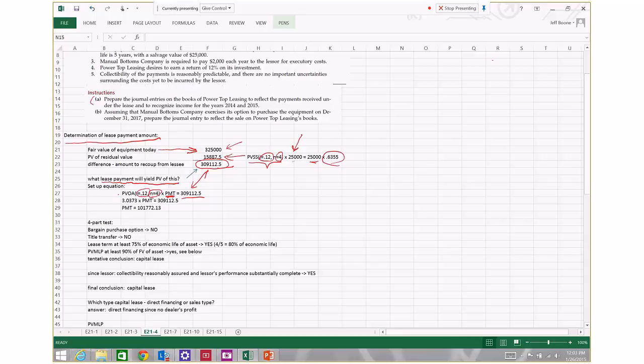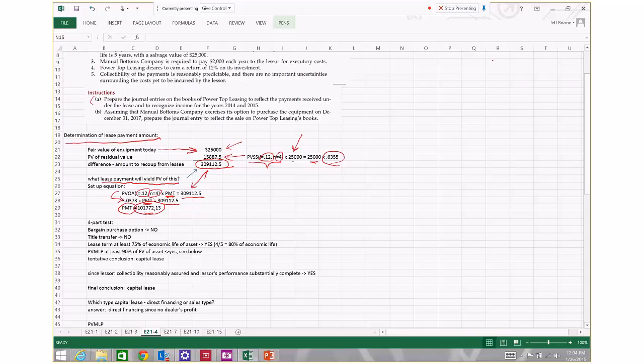So you plug the present value annuity factor in from the table, 3.0373, multiply that times some unknown payment amount and set it equal to $309,112.50. Rearrange algebraically, solve for the payment, and the payment amount that you have to charge on this lease is $101,772.13.